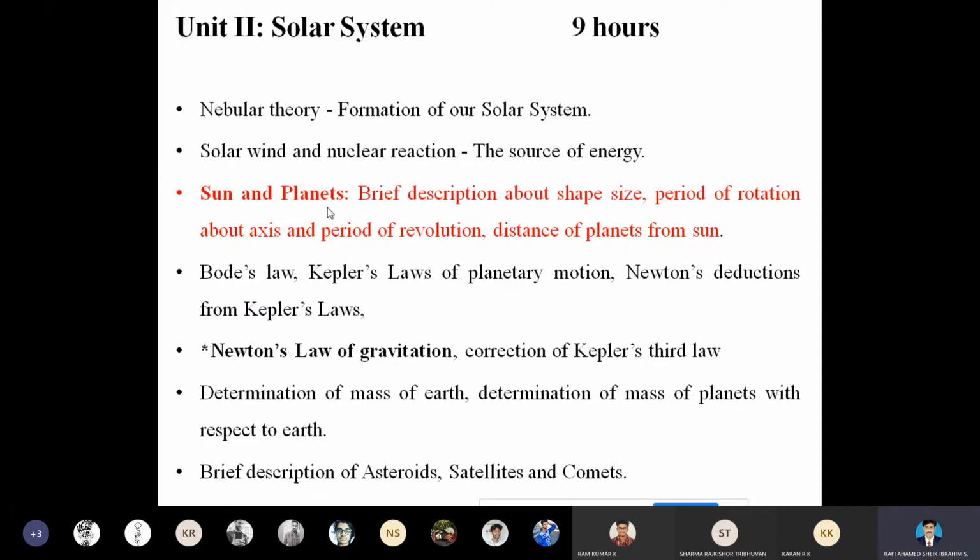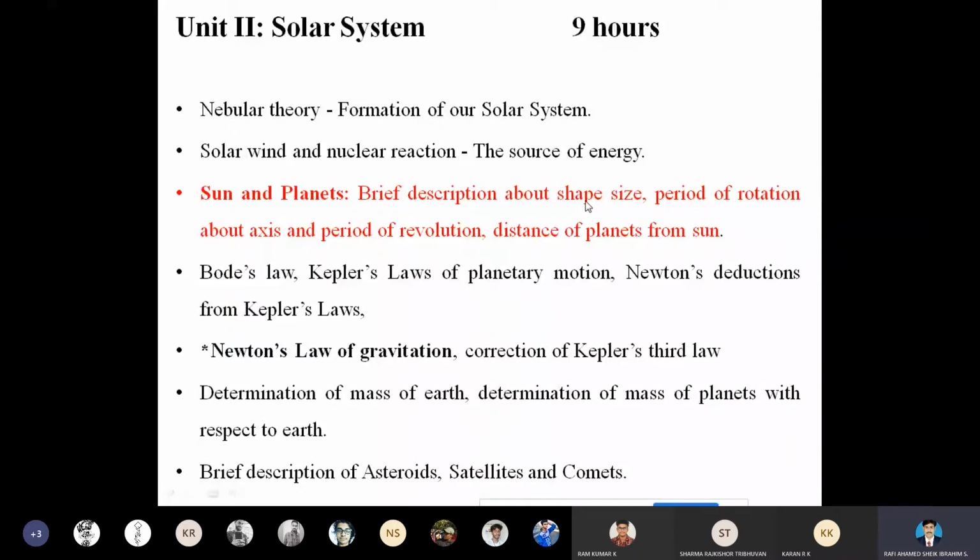For example, the sun. If we consider the sun, we have to know the formation of the sun, as we already learned from the nebular theory. How the sun's formation takes place, that we have to see. Then the characterization. The characterization is nothing but the history of the sun that we have to study. And finally, its properties. Properties is nothing but we are going to define the parameters.